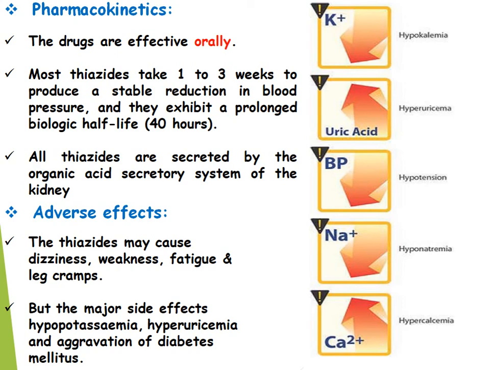Hypokalemia means decreased potassium level. Hyperuricemia means increased uric acid level. Hypotension is decreased blood pressure. Hyponatremia is decreased sodium level. Hypercalcemia means increased calcium level. These are all the effects of the thiazide diuretics.